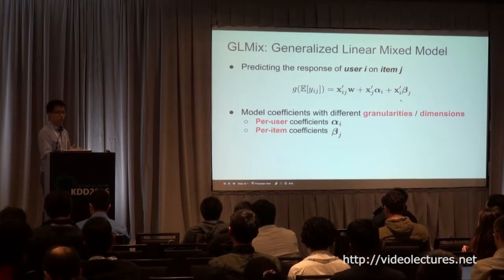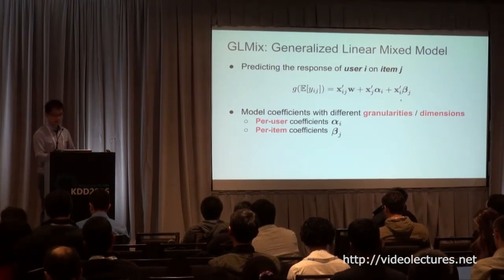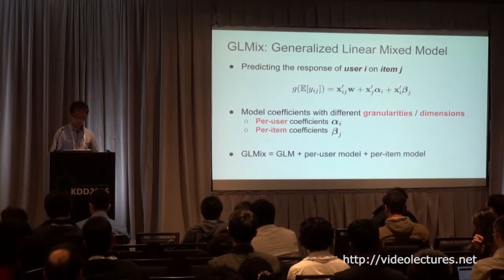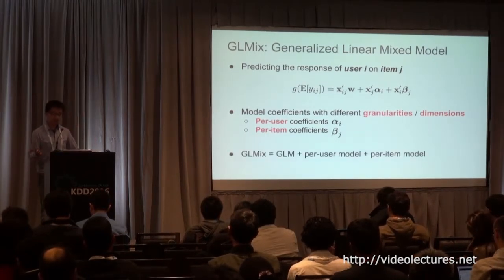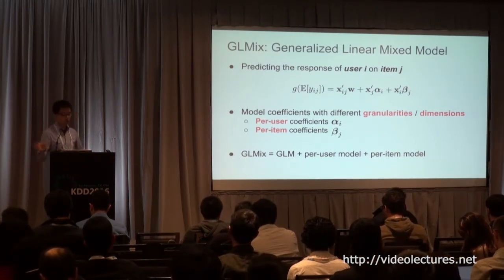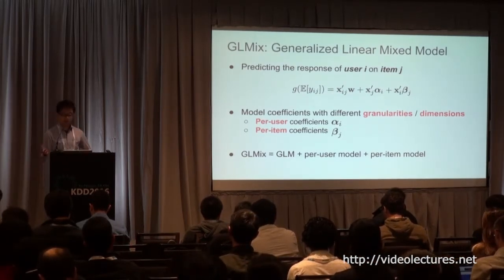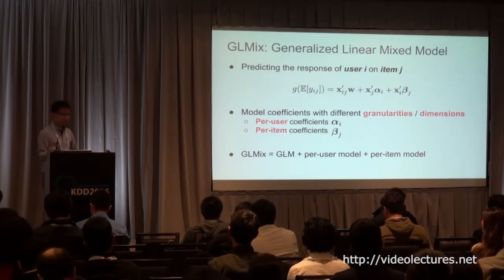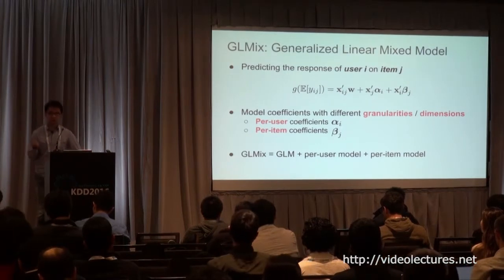We have observed user features in the feature space, and we're learning the per-item coefficients. To sum up, GLMix is very simple to understand. GLMix equals a GLM model, like the logistic regression model, a linear model, plus two specific models: a per-user model and a per-item model.